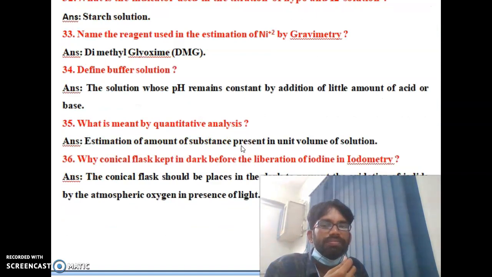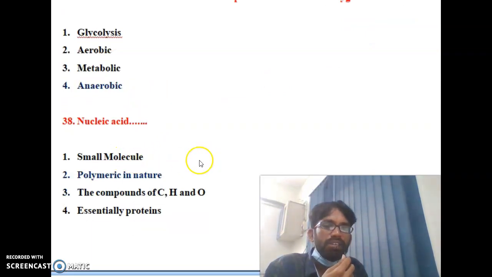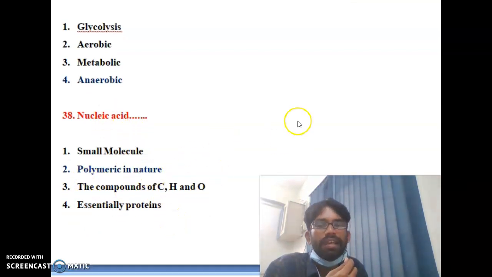Next one, the 37th: biochemical reactions which can take place in the absence of oxygen are called, given here four options: glycolysis, aerobic, metabolic and anaerobic. Anaerobic is the absence of oxygen, so the fourth one is the correct answer. Then nucleic acids are generally large molecules, polymeric in nature.